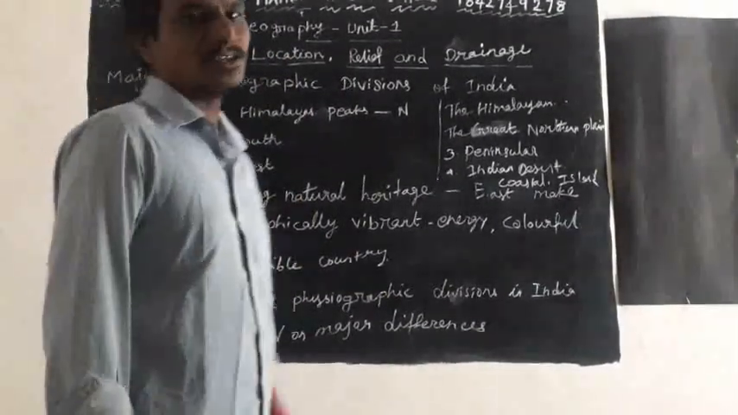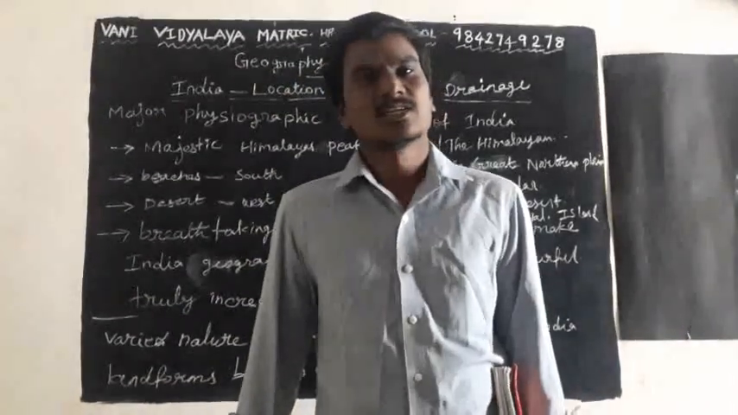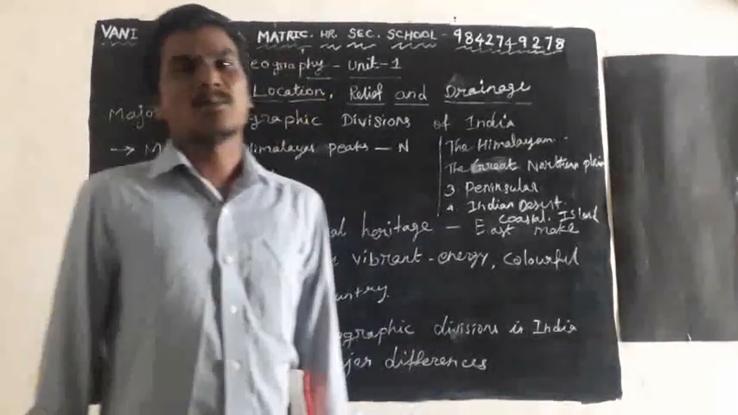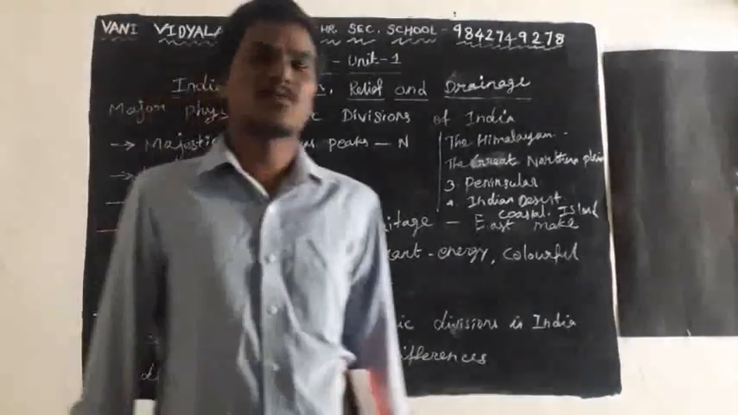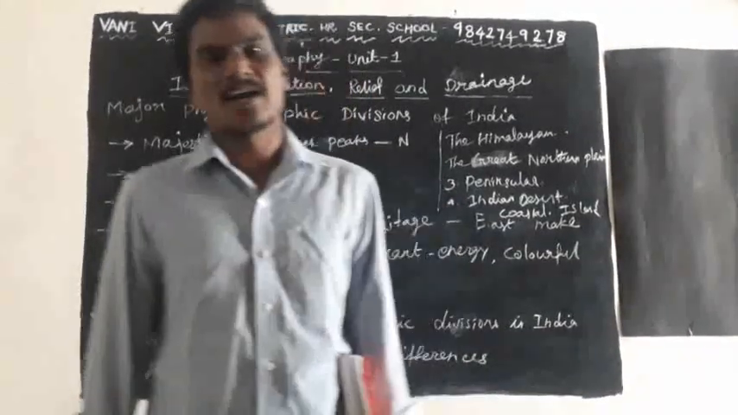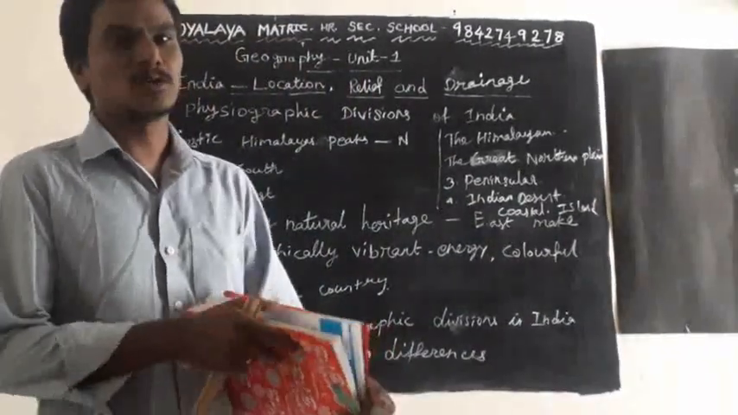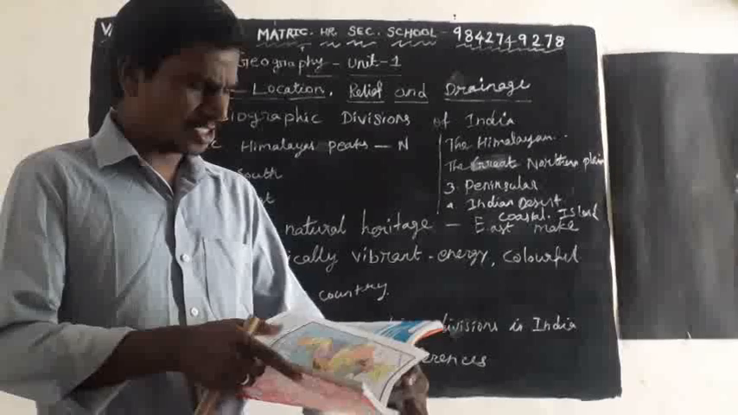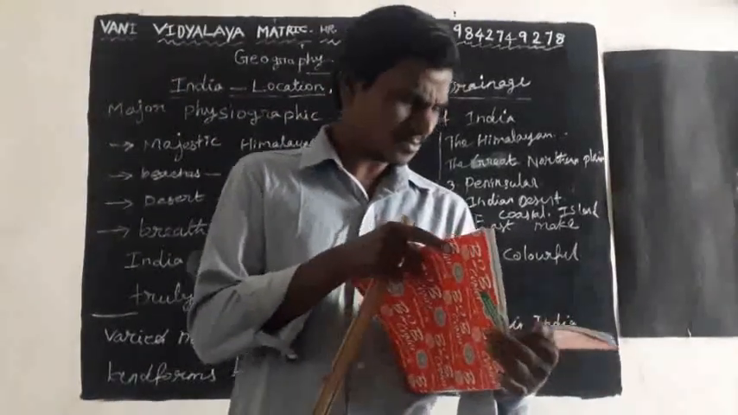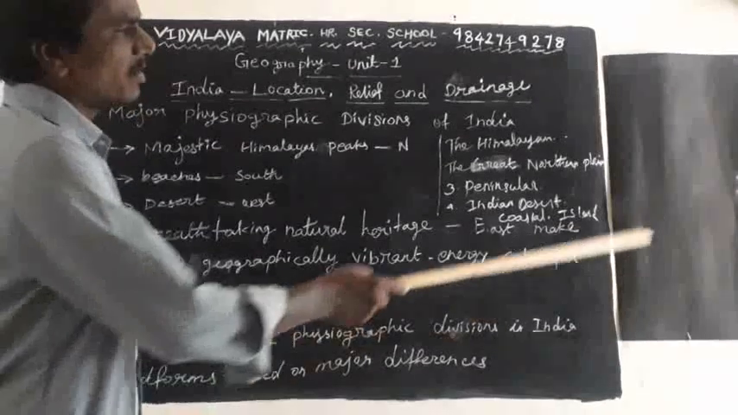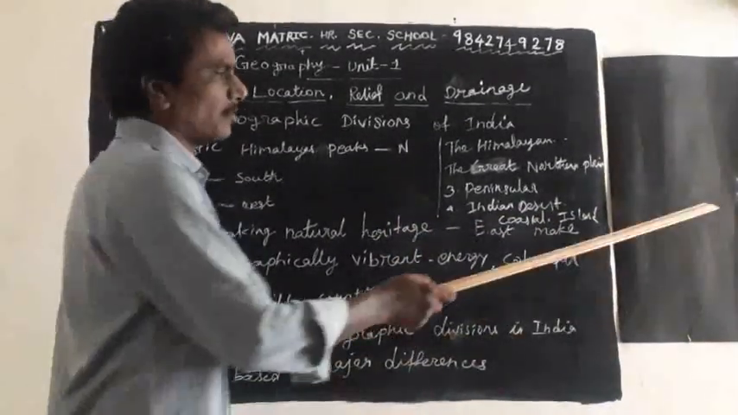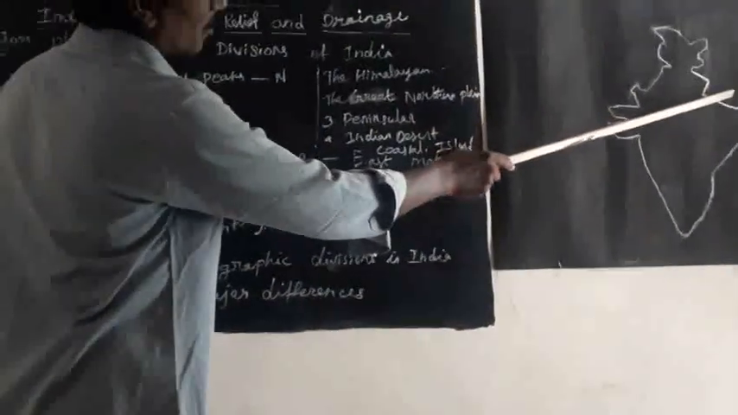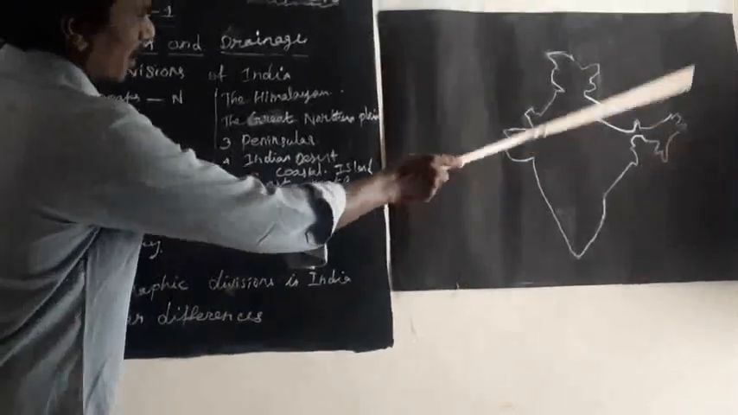India is the seventh largest country in the world and the second largest in Asia. It covers 2.4% of the world's land surface, with a total area of 32 lakh 87,263 square kilometers. In the last class I took the neighboring countries: Pakistan, Afghanistan, China, Nepal, Bhutan, Bangladesh, Myanmar.